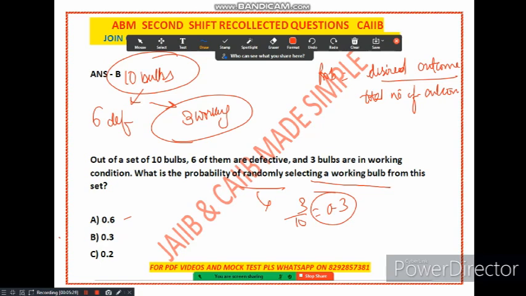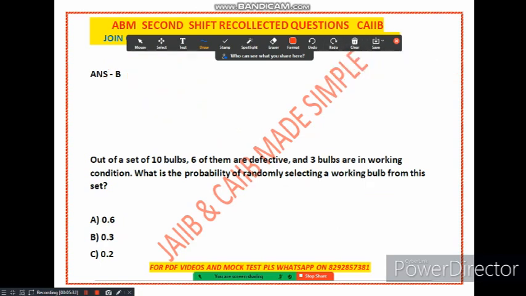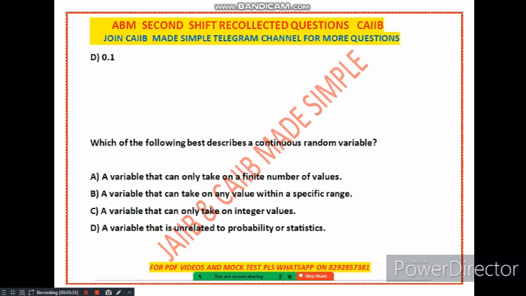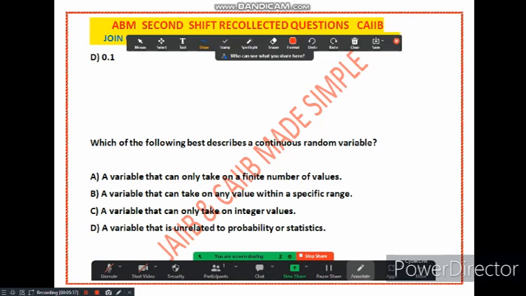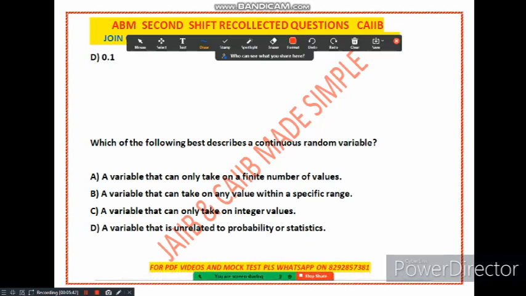Now let's see the next question that we have. The next question is, which of the following best describes a continuous random variable? Option A, a variable that can only take on a finite number of values. Option B, a variable that can take on any value within a specified range. Option C, a variable that can only take on integer values. Option D, a variable that is unrelated to probability or statistics.